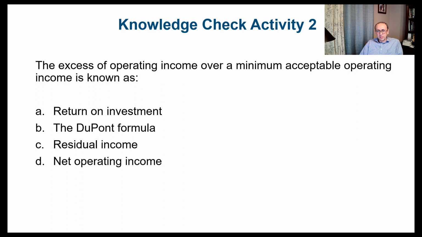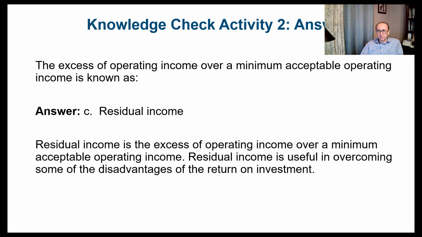And just to confirm, the net operating income is not related to this definition. So the right answer is C. Residual income is the excess of operating income over a minimum acceptable operating income. Residual income is useful in overcoming some of the disadvantages of the return on investment.